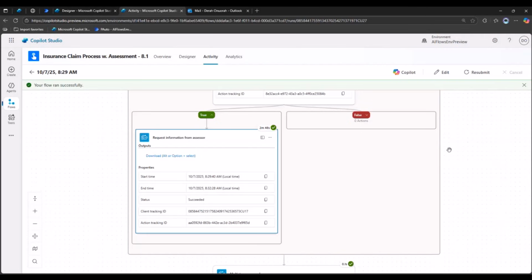You can also then use this flow with this action in your agent. So whenever the agent needs information for something, it can actually trigger this flow, get that information, and pass it back to the agent.